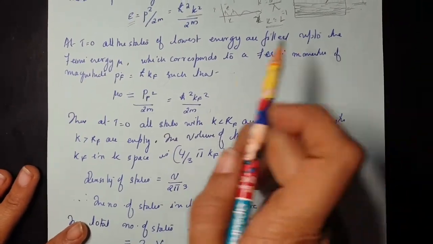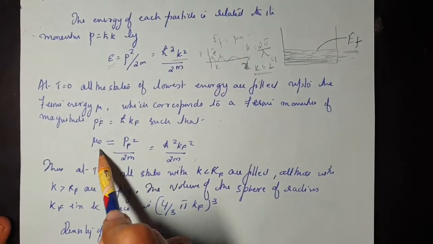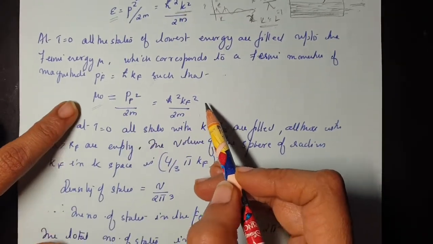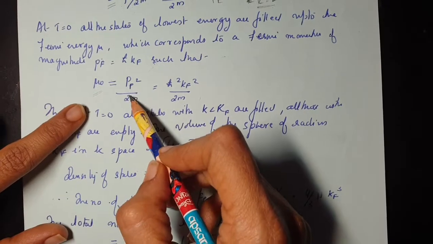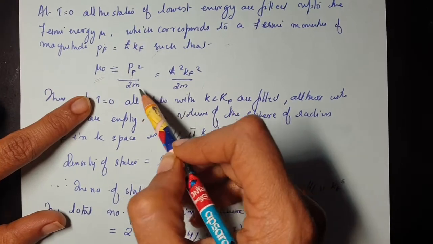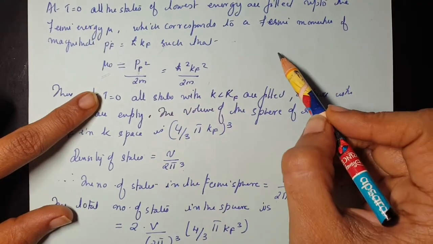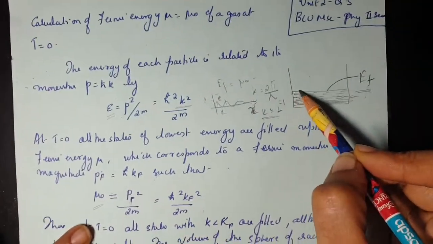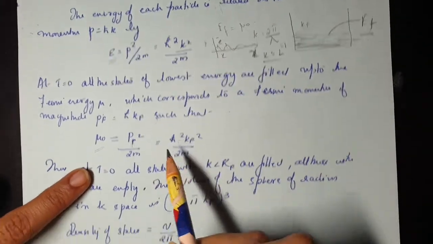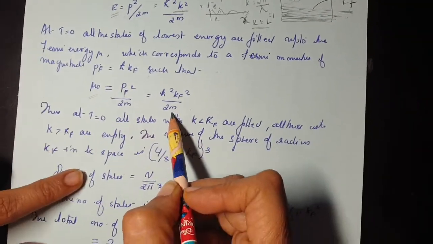Now at temperature T equal to 0, this energy will become our Fermi energy, or mu 0, and is given by the Fermi momentum PF. So PF square by 2m, or h cut square kf square by 2m. The electron that is at the top has a wave vector given by kf. So I am writing mu 0 is equal to pf square by 2m is equal to h cut square kf square by 2m.